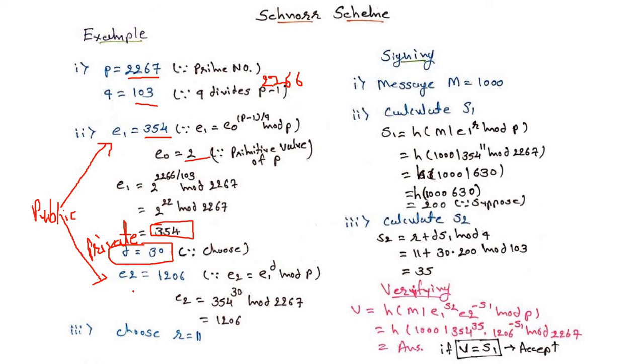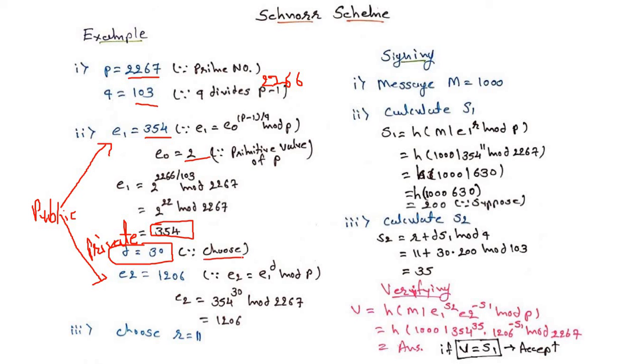So let's see how we get the value of E2 equal to 1206, because the equation of E2 is E1 power of D modulo P. So E2 is 354 raised to 30. 354 is the value of E1, which we got by solving the previous equation. 30 is the value of the private key, D equal to 30.